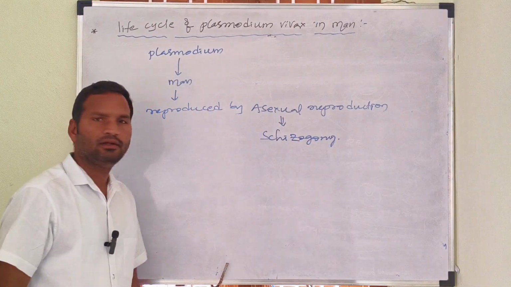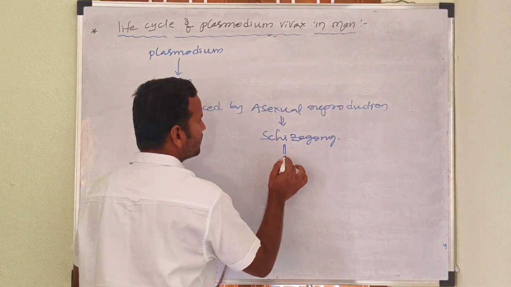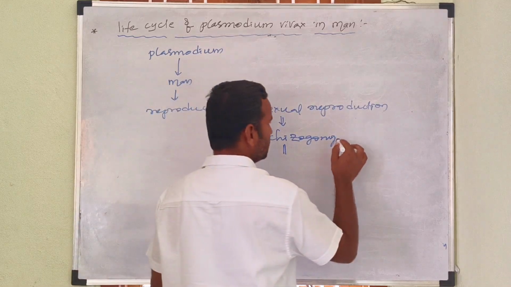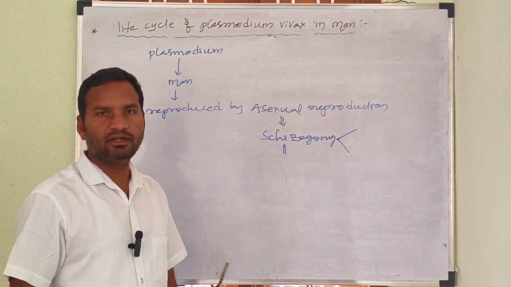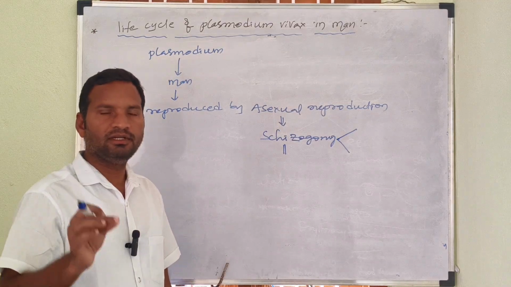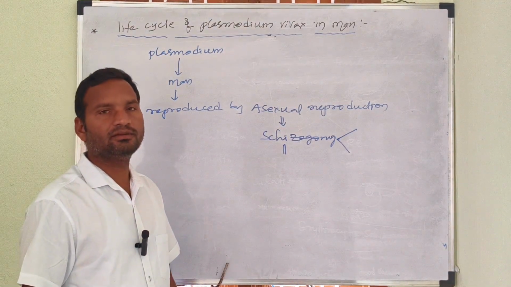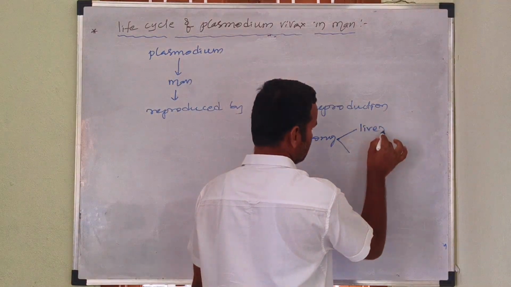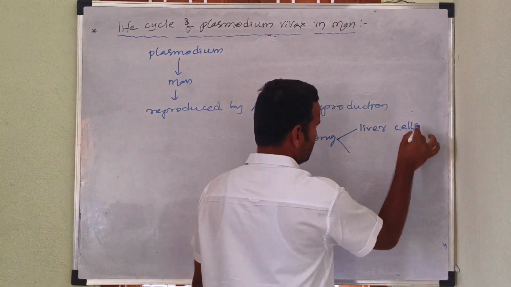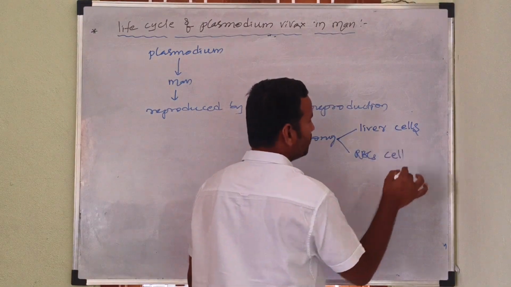If this process occurs in liver cells, it is called hepatocytic schizogony. If it occurs in RBC, it is called erythrocytic schizogony. This means it occurs in liver cells as well as RBCs.